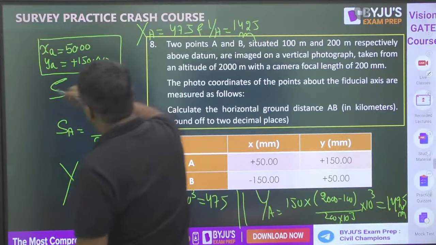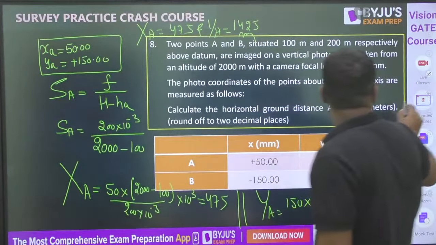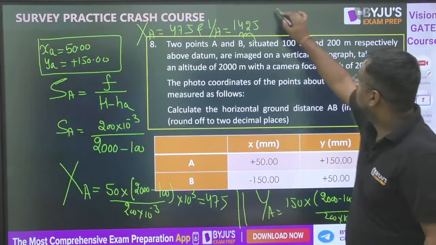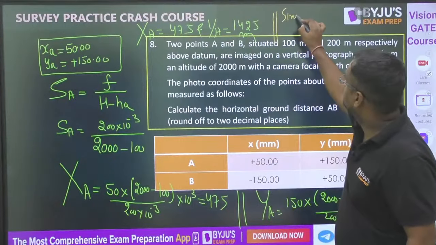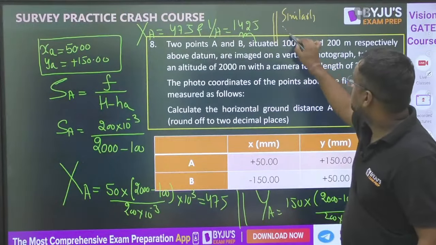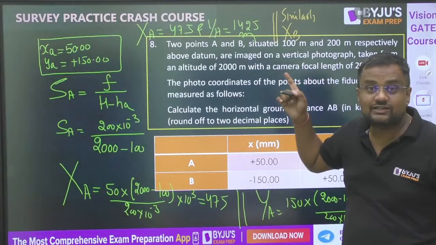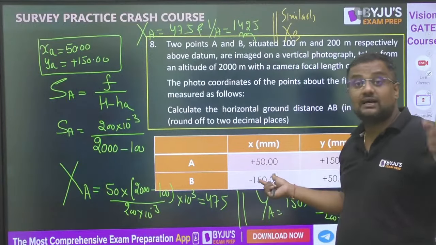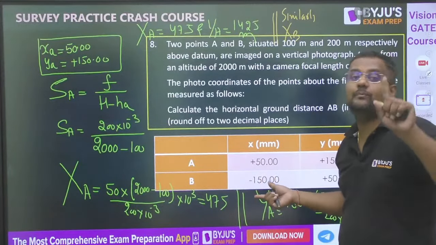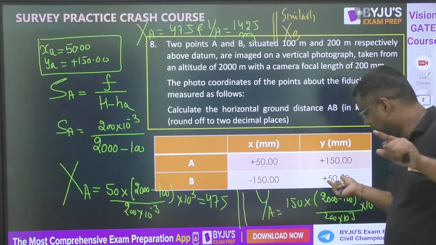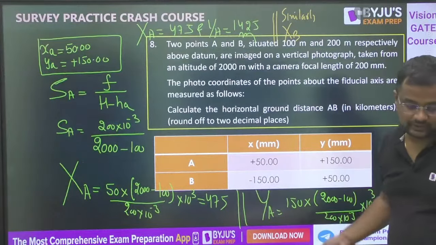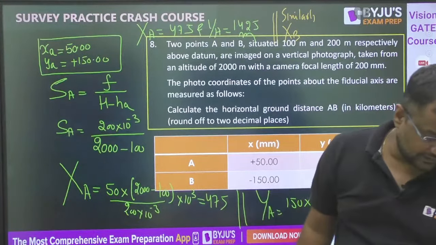In a similar concept, guys, we'll find xb and yb. For finding xb we will multiply by the scale of b point. For yb we will multiply by the scale of b point. First of all, find out the scale of b point.